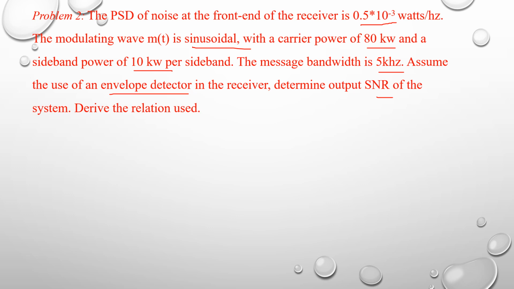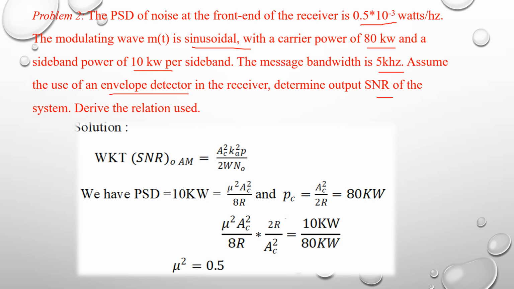Derive the relation used. So we know that SNR output in AM is equal to Ac square Ka square P divided by 2 W into N naught. So this is the derived equation. On the receiving side, we are using an envelope detector. Usually in an AM demodulator, we demodulate by using an envelope detector circuit. So here SNR output is equal to Ac square into Ka square into P divided by 2 W into N naught.